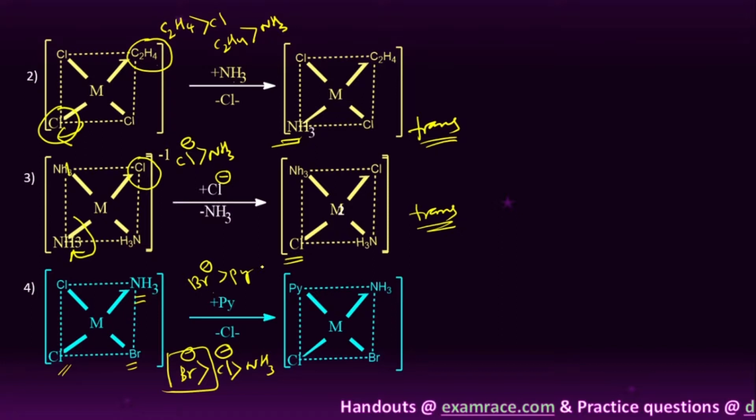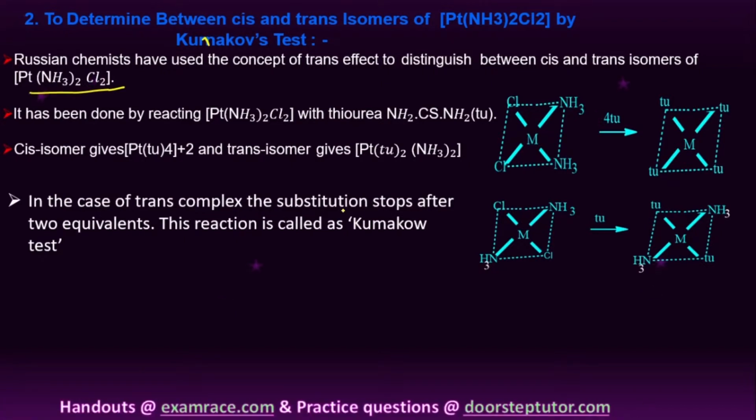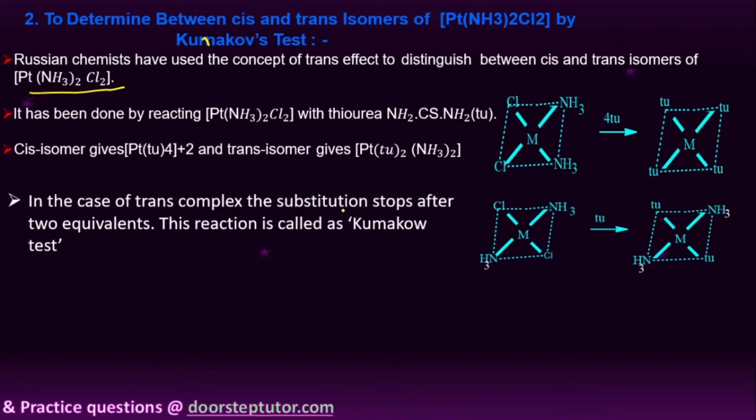Right. Next, we will move to another test, that is Kurnakov's test. Right. This is Kurnakov's test. So here generally the trans effect concept was given by a Russian chemist. Already we know very well. So in the case of platinum(II) square planar complexes, right, here how do we identify whether it is a cis isomer or trans isomer? Here we can identify by using Kurnakov's test. It is very important for telling which is the cis isomer and which is the trans isomer.